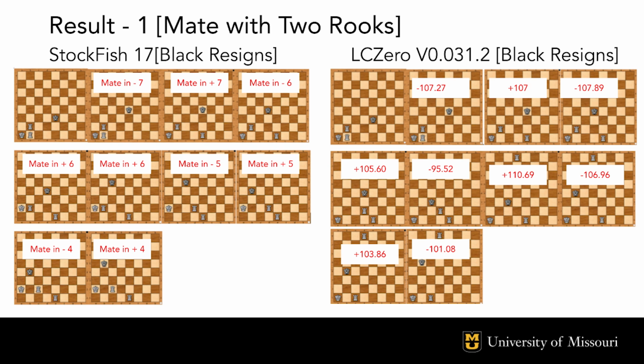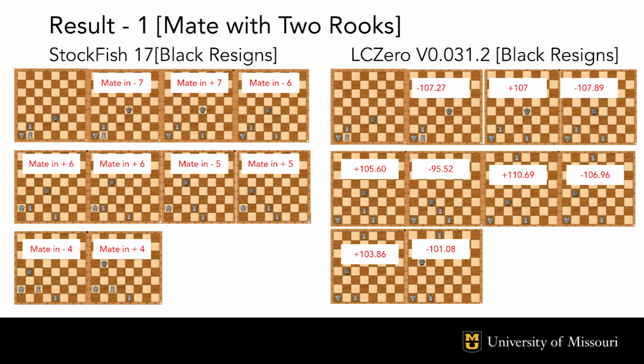Alright, so in this first simple endgame puzzle called Mate with 2 Rooks, White has 2 rooks still available and aims to checkmate Black, who is left with only 1 king. The white boxes on the side show the evaluations calculated by 2 chess engines, Stockfish 17 and LC0. Stockfish 17 calculates the exact number of moves needed to force a checkmate, while LC0's analysis, typically based on probability distributions, is converted here into traditional centipawn values.